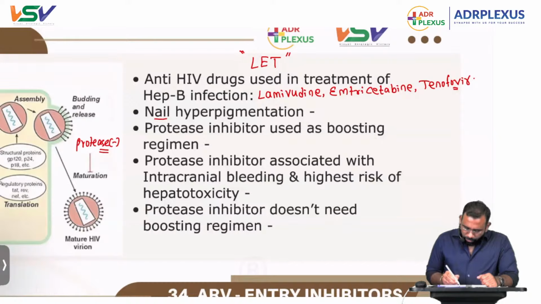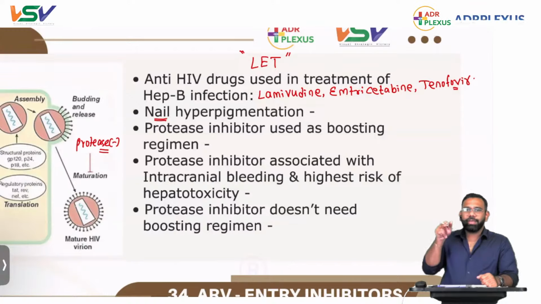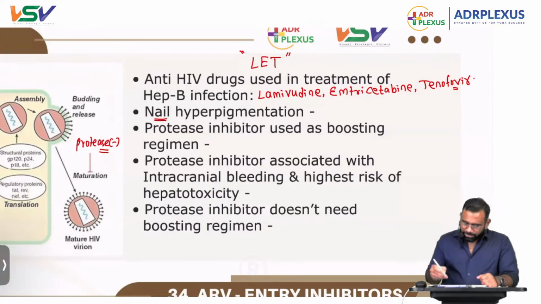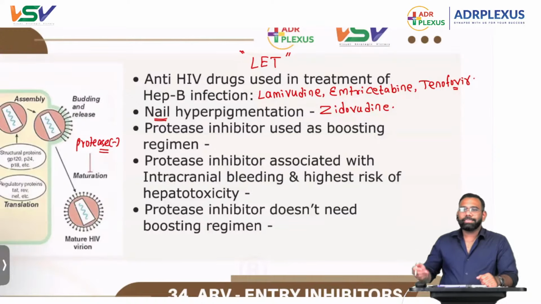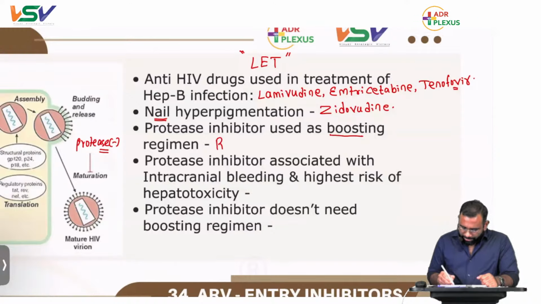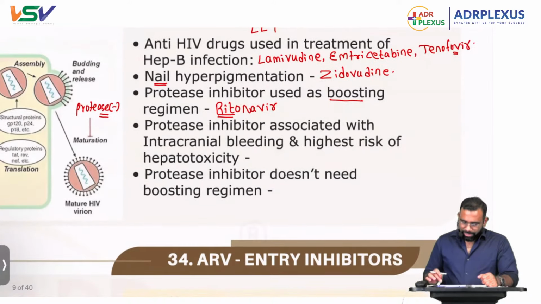Next, the drug associated with nail hyperpigmentation. If you see an HIV drug related to nail hyperpigmentation in your question, go for zidovudine. And we know all protease inhibitors need some boosting regimen. So what is the protease inhibitor which is the main component of the boosting regimen? As I already told you, we need a right person to boost us. That is ritonavir.